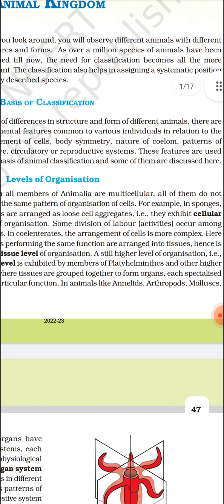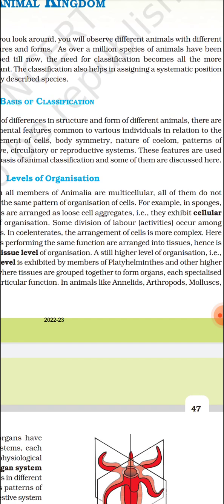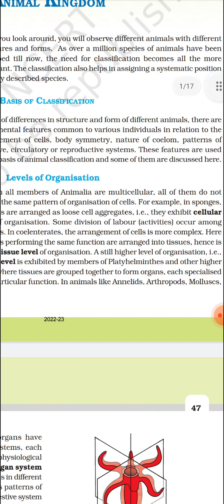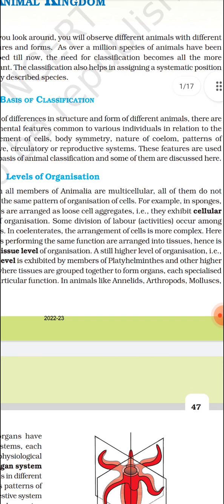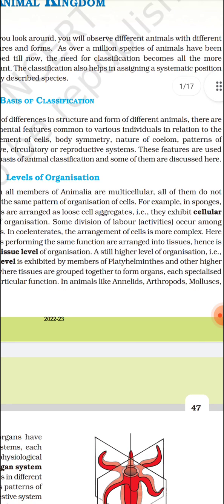Then comes the organ level of organization: animals where different tissues come together to form an organ to perform a specific function. Its example is Platyhelminthes. Then the organ system level of organization, where various organs are arranged to form an organ system. That is Aschelminthes, then Annelida, Arthropoda, Mollusca, Echinodermata, Hemichordata, and Chordata. These come under the organ system level of organization.